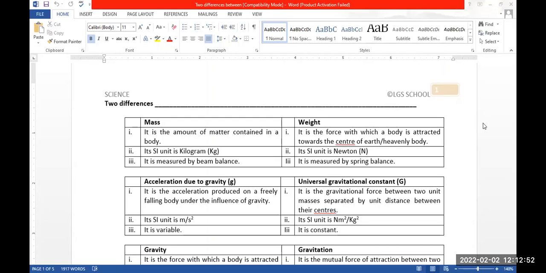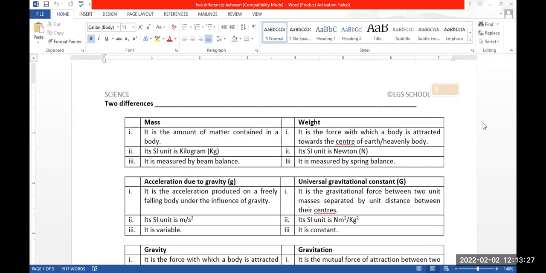Similarly, the acceleration due to gravity is a variable quantity, and universal gravitational constant capital G is a constant quantity. Its value does not change from place to place, but the value of acceleration due to gravity small g changes from place to place, so it is variable. The value of capital G remains constant, so it is a constant quantity. Okay, these two differences you remember now.